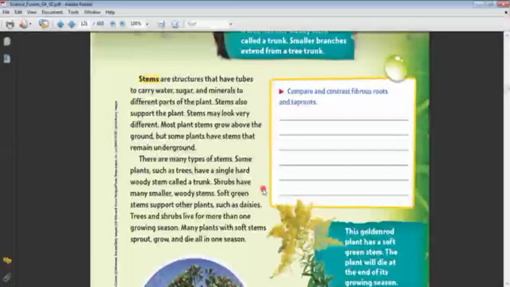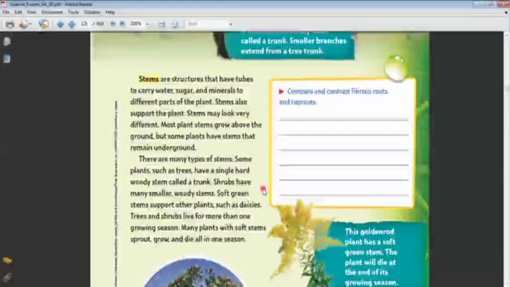Yes, it can take the water and the minerals. So the main function of the stem is to transport water and nutrients to the leaves, and to transport the food after the leaves make it, which is the sugar. It will distribute it to all the parts of the plant.